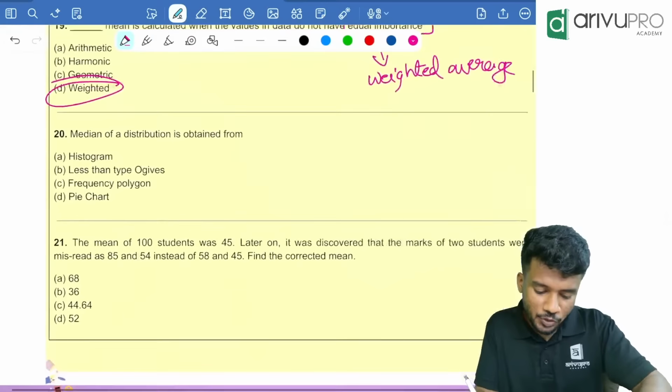Median of a distribution is obtained from what? From the less than type of ogive. I have told multiple times. Median, quartile, percentile, everything is found using the ogive.